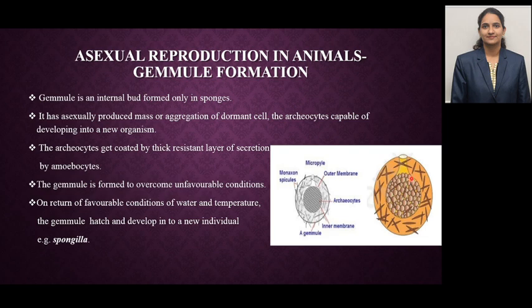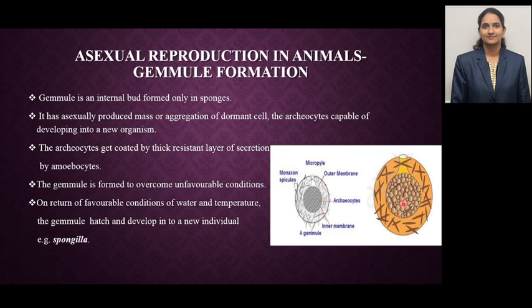These are the archaeocytes and they have a layer of amoebocyte cells which gives protection and nourishment to the cells. Gemmule is formed to overcome unfavorable conditions.